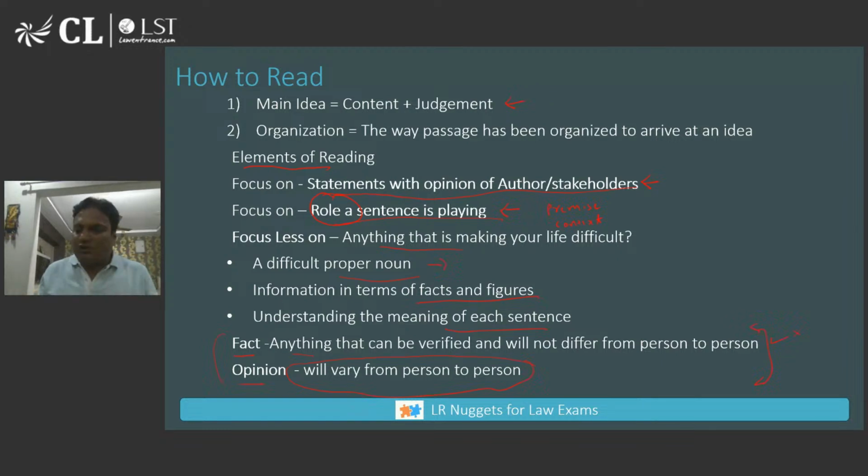Opinion is something which will vary from person to person. Mumbai is the best city in India. There will be a debate here. So that is an opinion. So this is an important line. This is carrying my message, right? So please understand, opinionated or judgmental statements are more important.